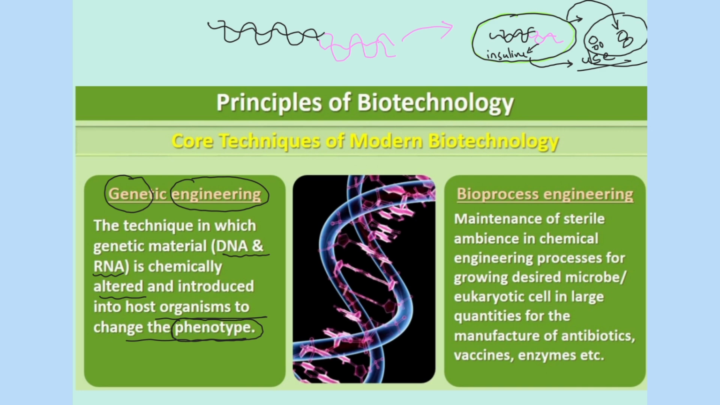Let's see what this bioprocess engineering is. Maintenance of sterile ambience in a chemical engineering process for, as I said, growing the desired microbe. If I want to grow only this microbe, I have to maintain a very clean and sterile area. Okay, a desired microbe or eukaryotic cell in large quantities. Why? For the manufacture of antibiotics, vaccines, enzymes, etc. So this is the second principle of biotechnology.